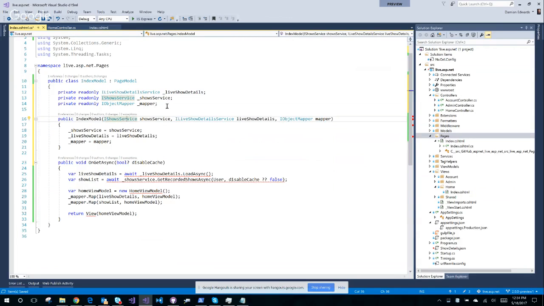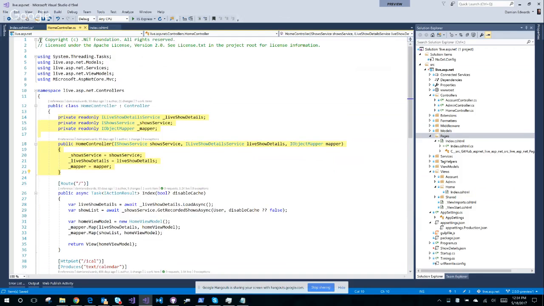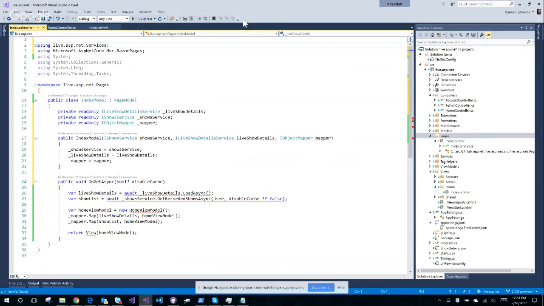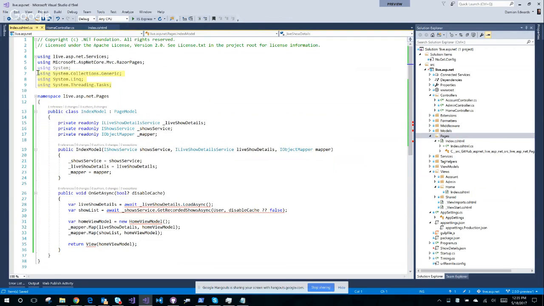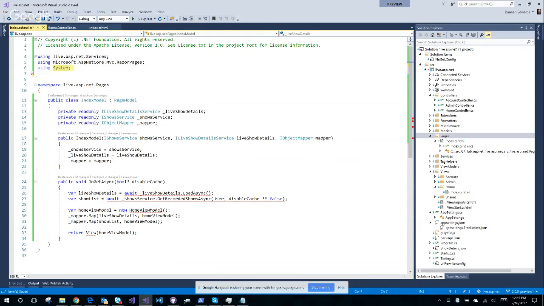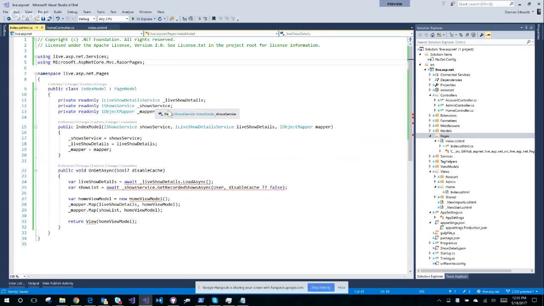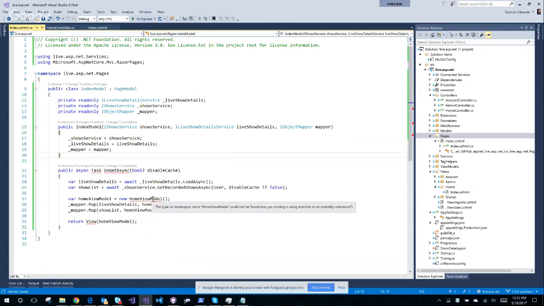Very good. Looks like I have some copyright guff. Paste at the top of my file. Okay. Using. Okay, now what do we got? It doesn't like me there because I haven't marked this as async Task. Okay, I don't need this anymore because my home view model is actually this page. It is the view model.